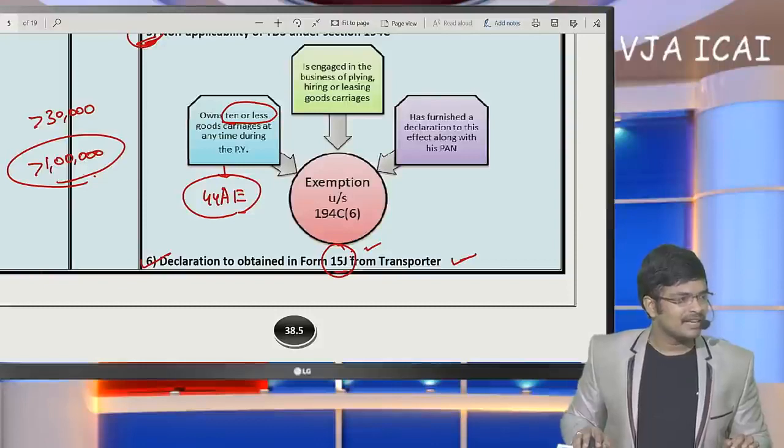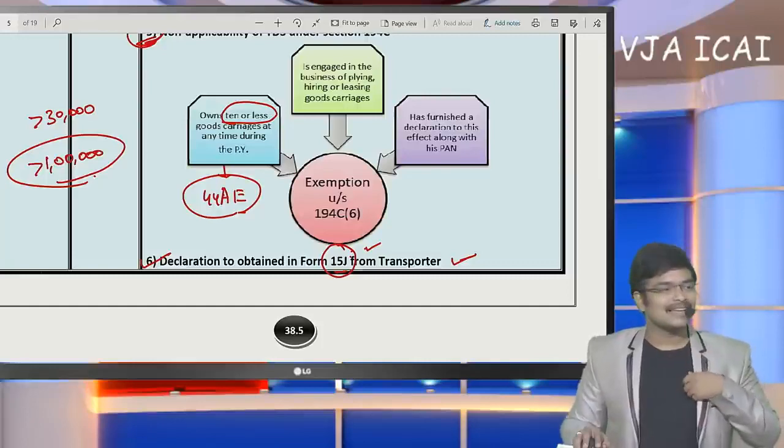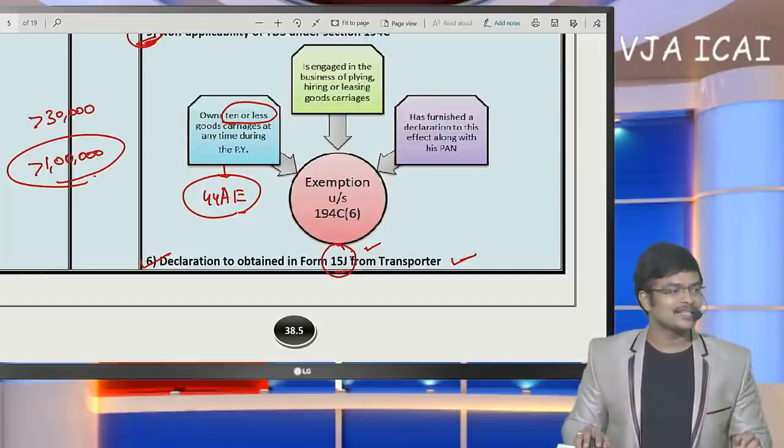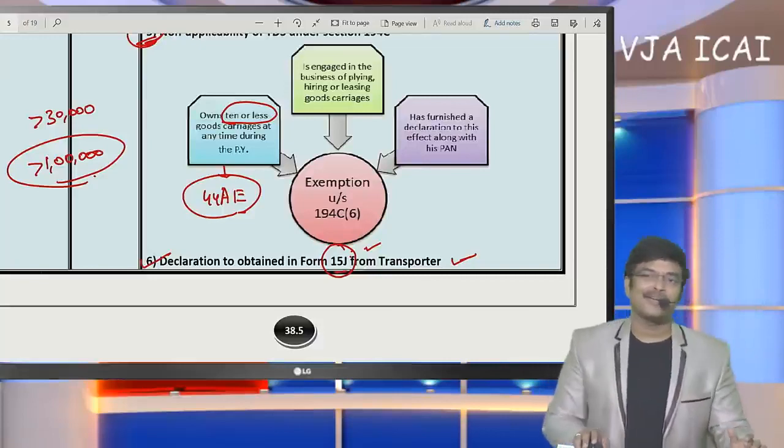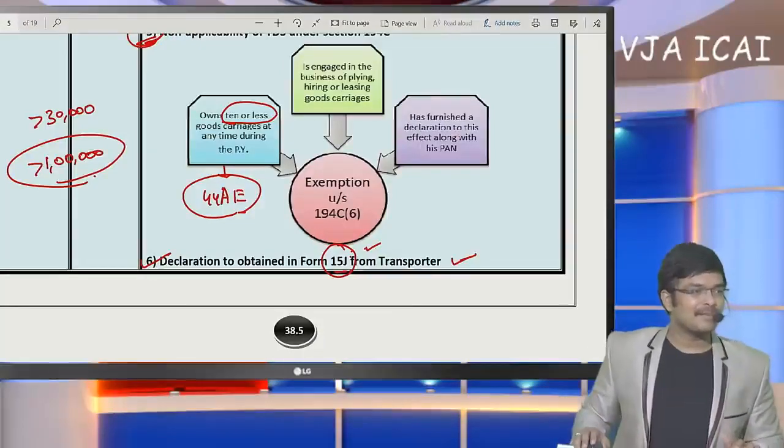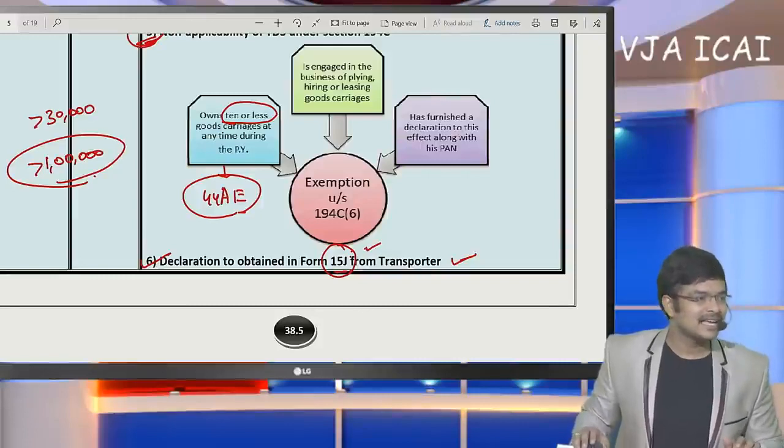Sir, are forms 15G and 15H available for NRIs? No. Tomorrow I will discuss non-resident taxation provisions. For them, deduction shall be made under 195. For them, there is no concept of submitting form 15G and H. I will discuss it in the next session.